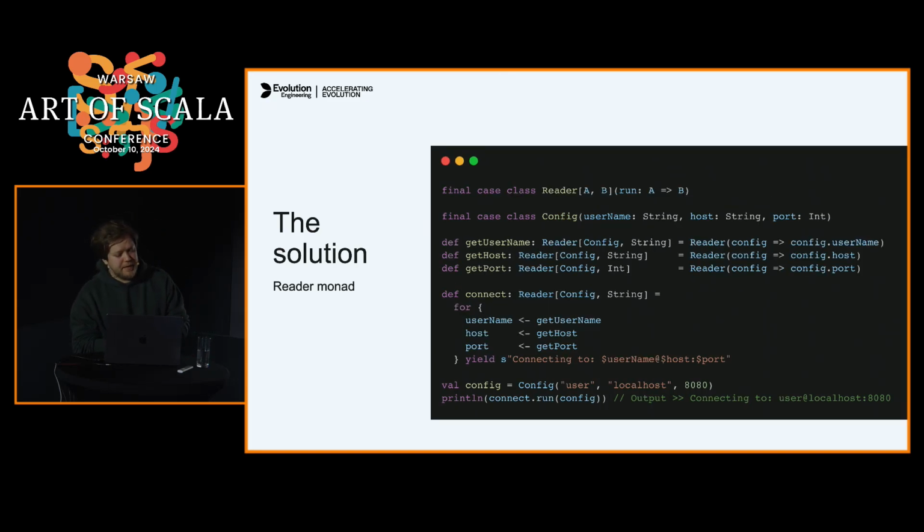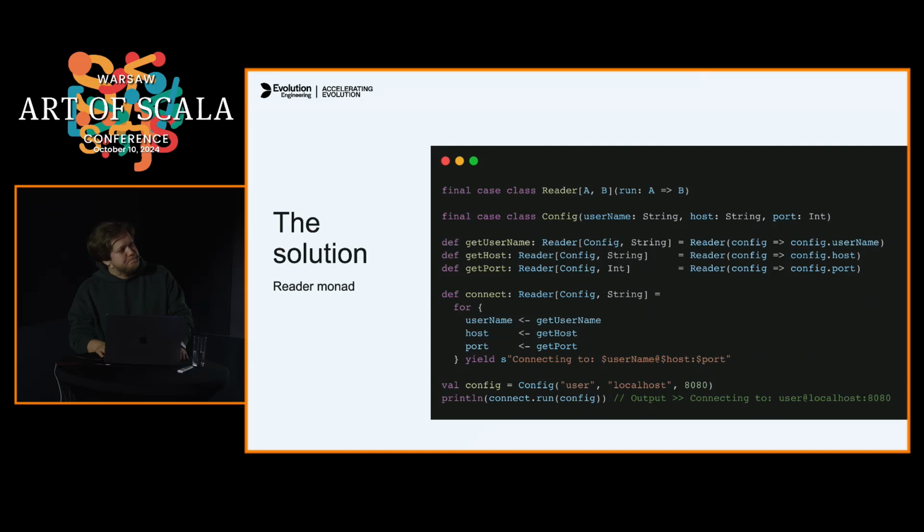In essence, it is just an abstraction over a function from A to B, where we pass our config, or whatever the environment would be, as an argument, and we can do whatever we want. And as you can see, it is composable. So you can put these computations in a for comprehension, and it's going to work well and read well, right? So you don't have to pass this config everywhere.